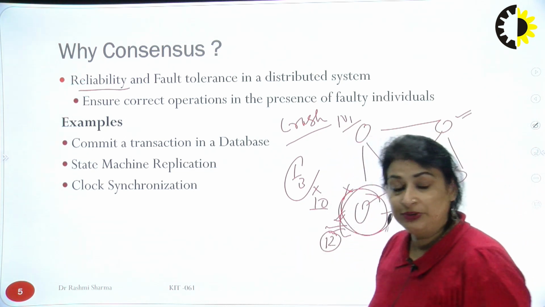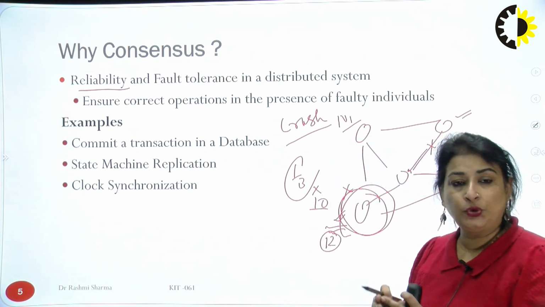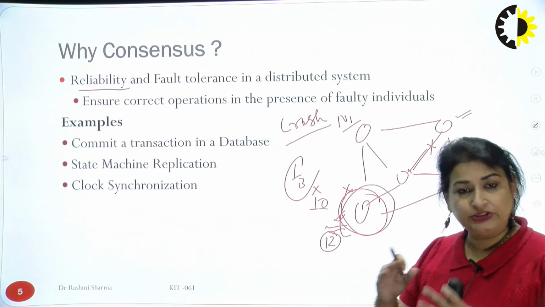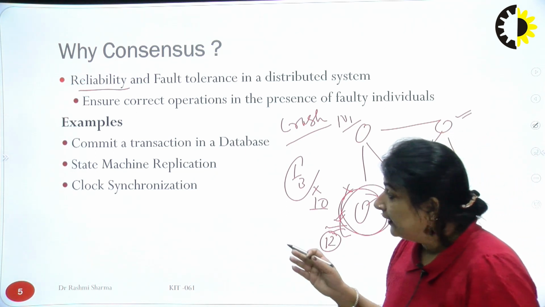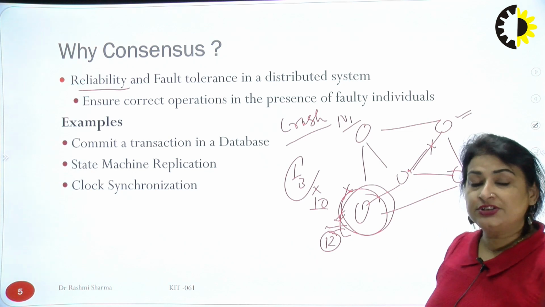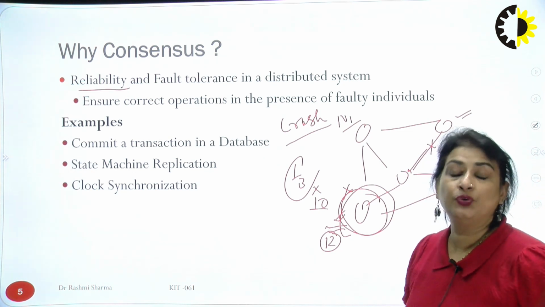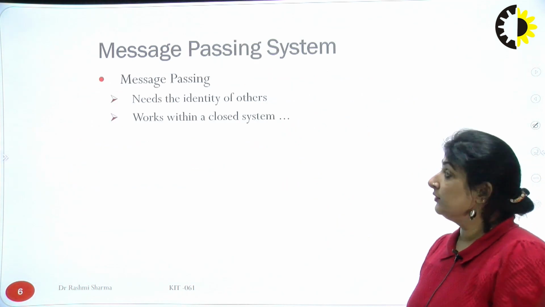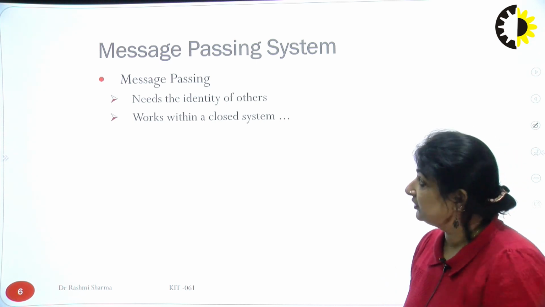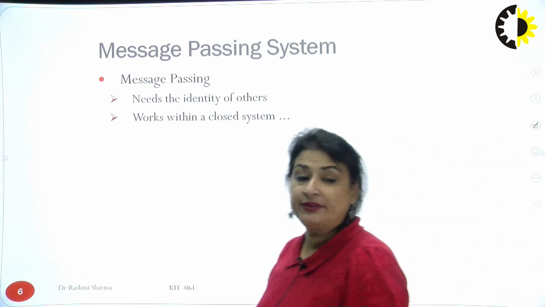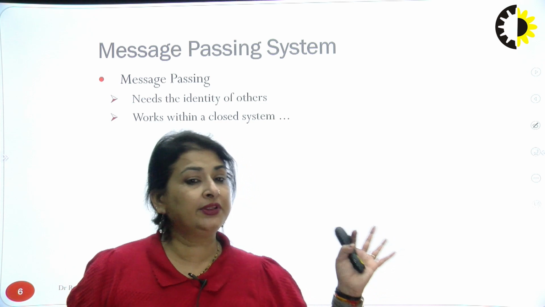Then state machine replication: going from one state to another, we are replicating that particular machine, and how would that take place. Then the clock synchronization. Clock is synchronized at the same time, as you might have studied in COA, that is computer organization and architecture. So we have specific methods which are called